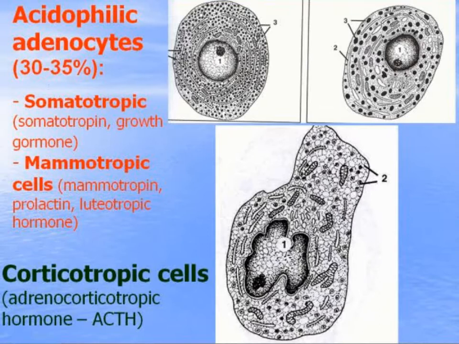There are also corticotropic cells. They are much bigger but stain pale, belong to chromophobic cells, and produce the very important adrenocorticotropic hormone, or ACTH for short.